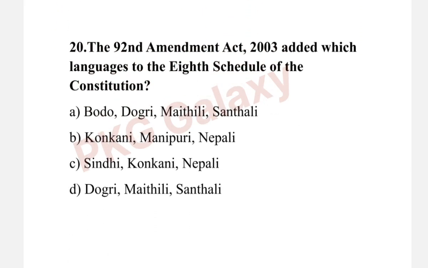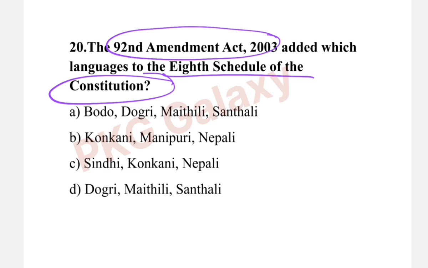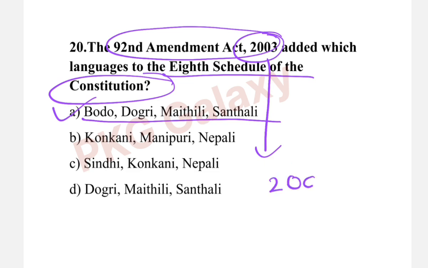Next question. The 92nd Amendment Act 2003 added which language to the 8th schedule of the Constitution? The correct answer is option A, Bodo, Dogri, Maithili and Santali. See, this amendment is called 2003, but it got assent in 2004. The amendment will be called by the year when it is passed.